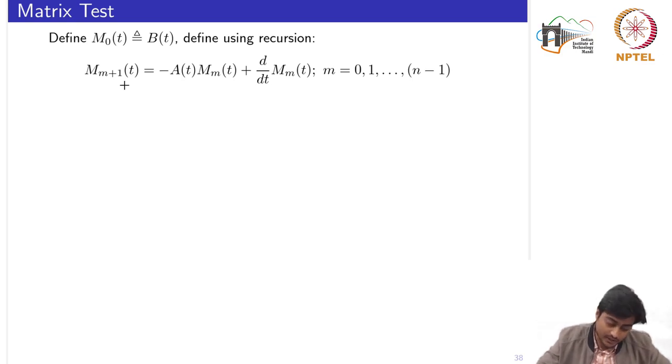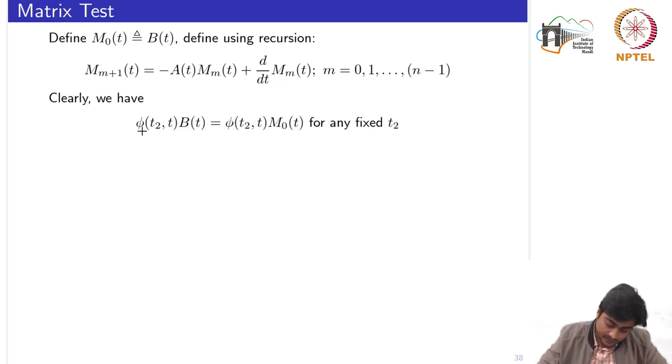So here we define two matrices. One is M naught, which is given by B of t itself, and another using the recursion, starting from M1 to M n minus 1. So we compute n matrices basically, starting from 0 to n minus 1, using this equation: M m plus 1 is equal to minus A into M m plus the derivative of M m. Using these two equations we are going to state the result which does not require the computation of the state transition matrix.